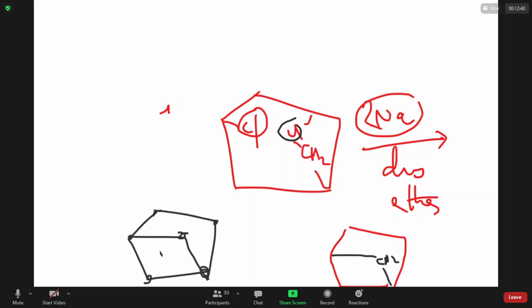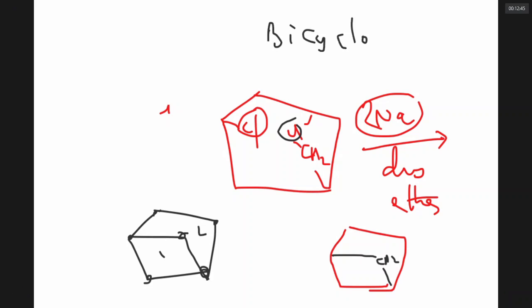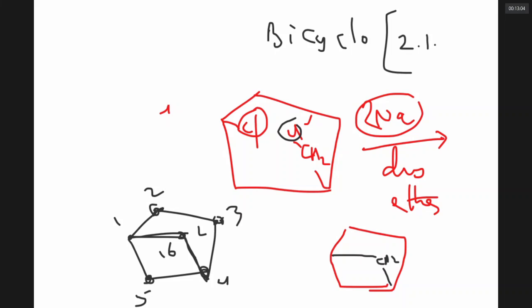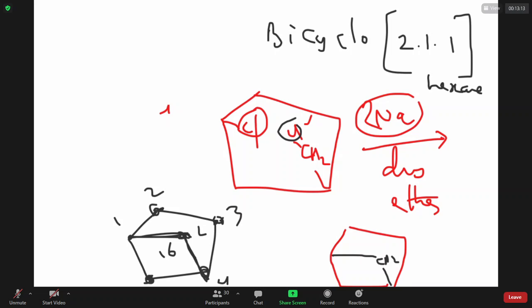Clearly it has two rings. So it is bicyclo. Now I will count 1, 2, 3, 4, 5, 6. So it is bicyclo. If this is the bridge, this side one carbon, this side how many carbons? Two carbons. So I will write 2, 1, this side 2, this side 1. In the bridge itself 1. Can you see this? You got it?